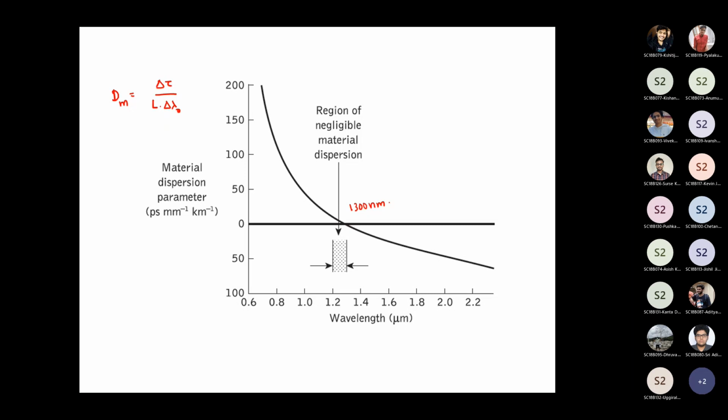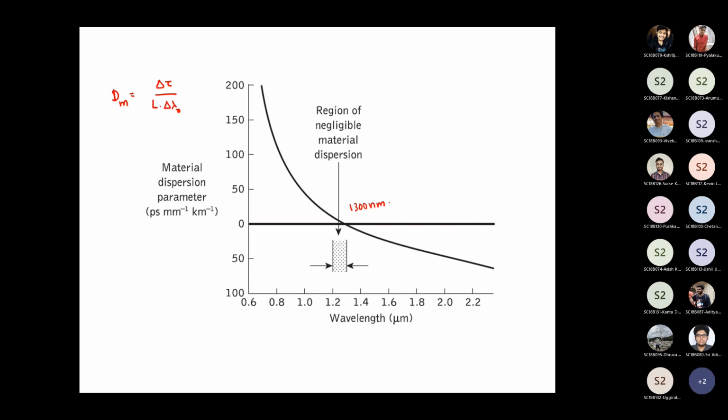Then you can always increase the distance between the transmitter and the receiver, because dispersion depends on the amount of the material dispersion, and also depends on L. So if delta tau is smaller, then you can make L as large as possible.